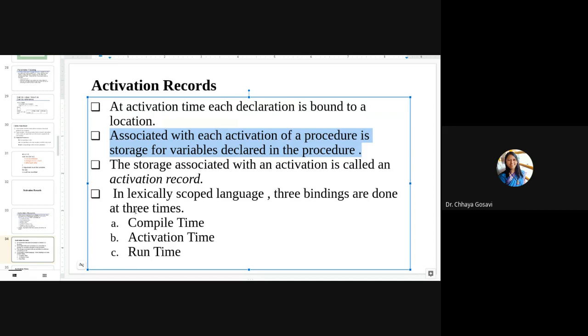The storage associated with an activation is called the activation record. So activation is the function call, and the storage or memory associated with that function call is called the activation record. In lexically scoped languages, there are three types of bindings: compile time, activation time, and runtime.